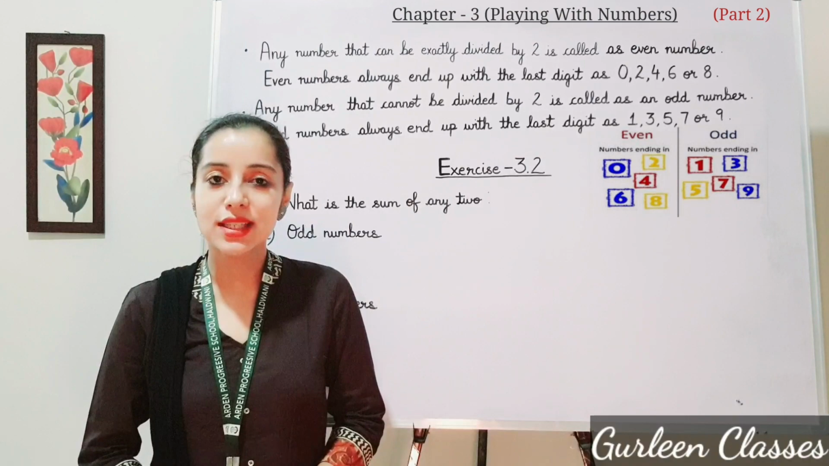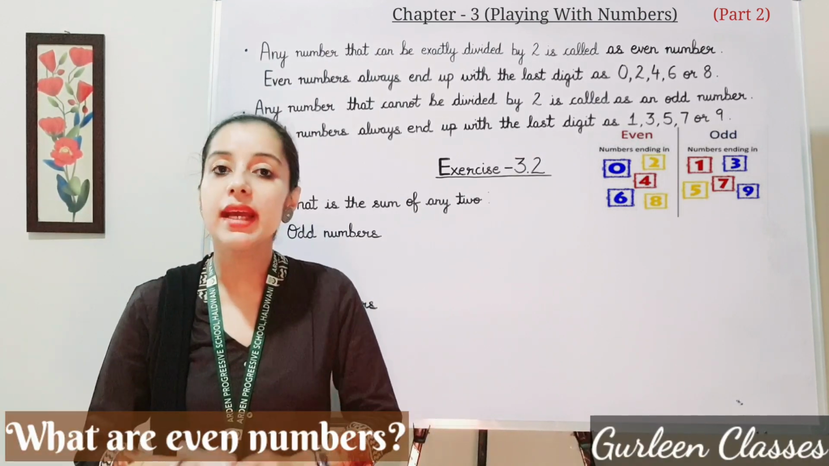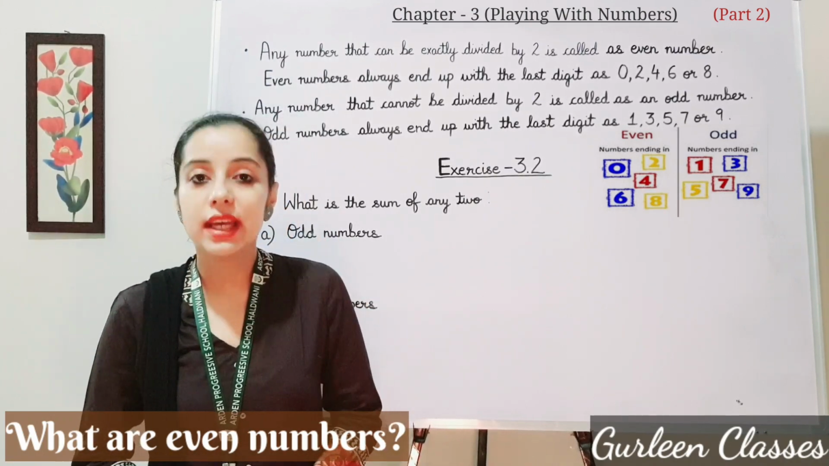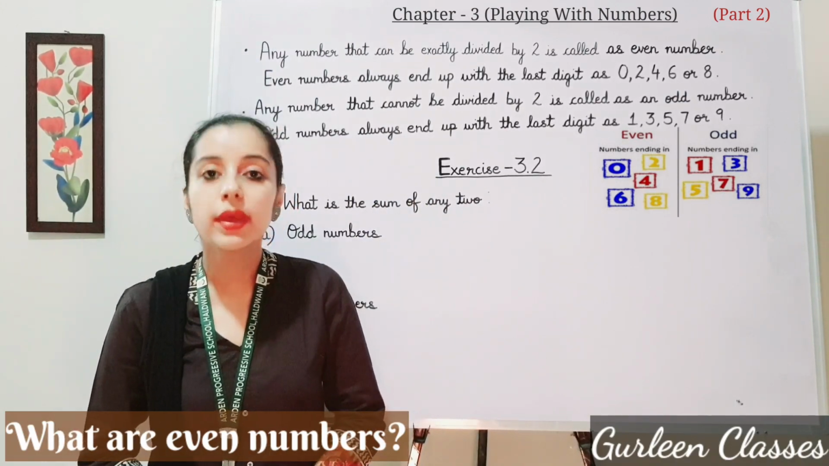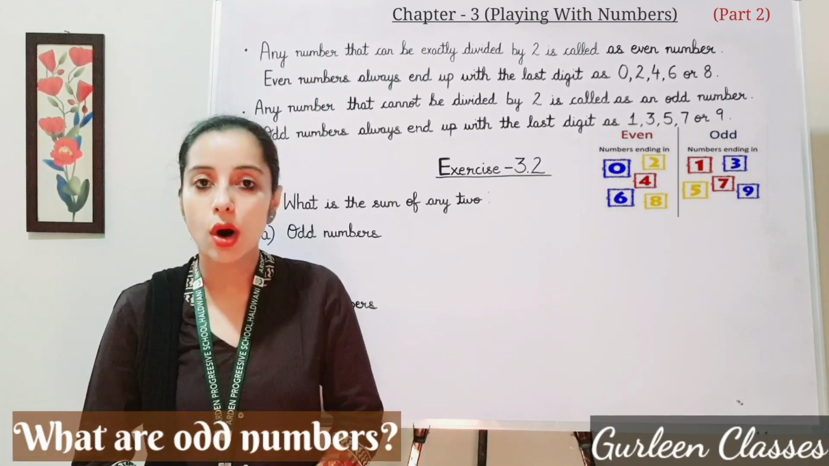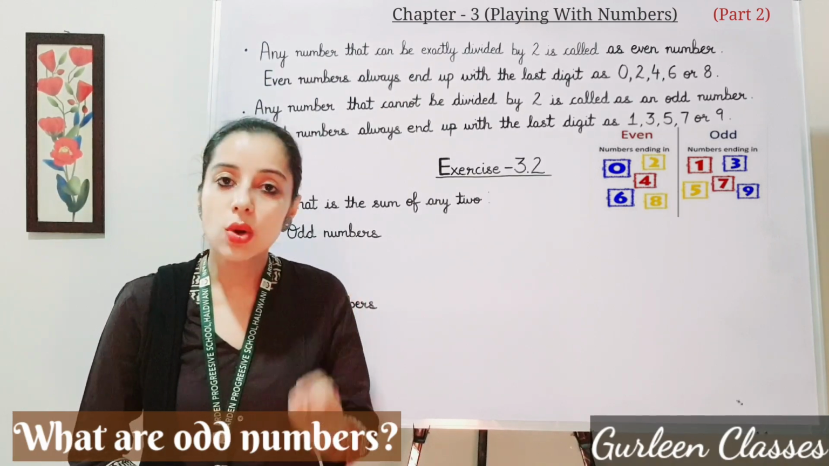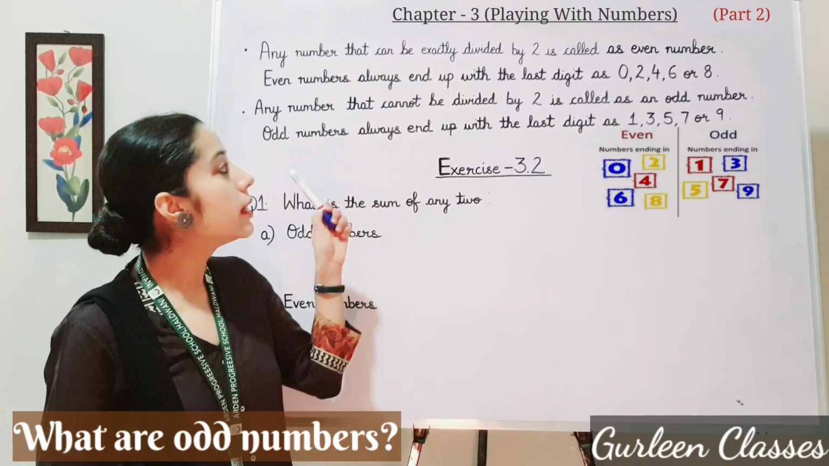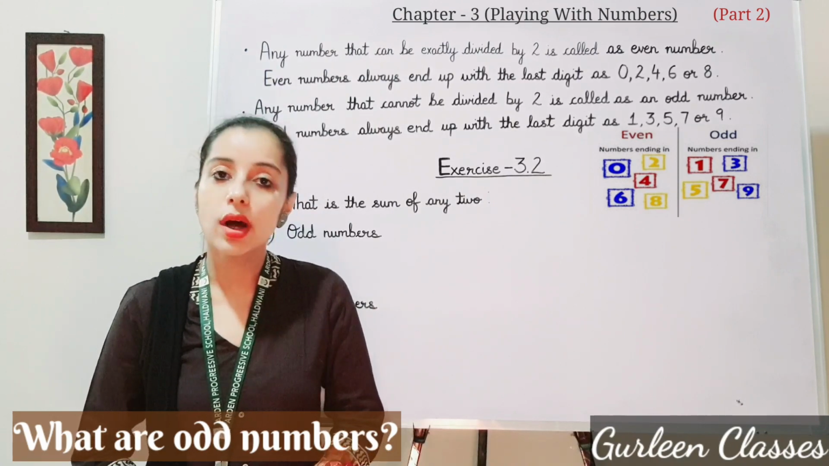So let us start with the first topic of today. What are even numbers? Any number that can be exactly divided by 2 is called an even number. Even numbers always end with the last digit 0, 2, 4, 6 or 8. So what are odd numbers? Any number that cannot be divided by 2 is called an odd number. Odd numbers always end with the last digit 1, 3, 5, 7 and 9.